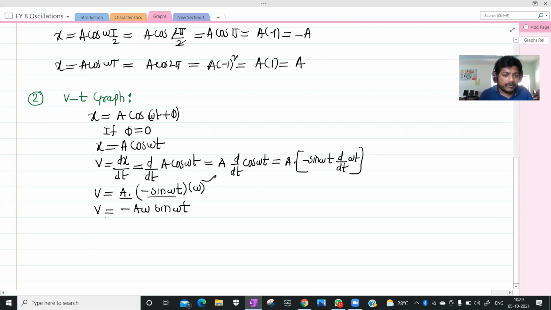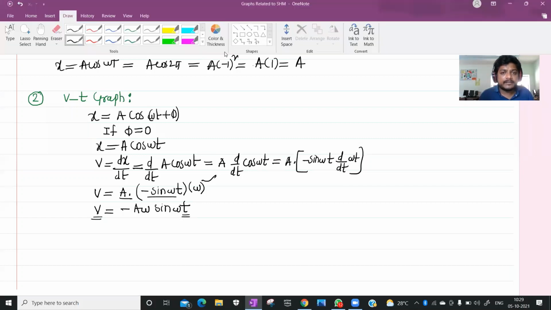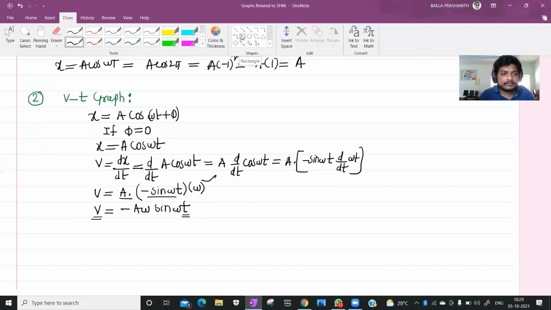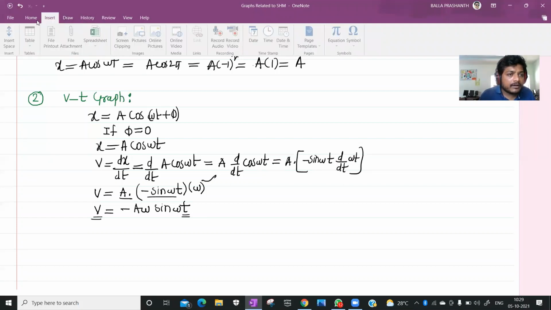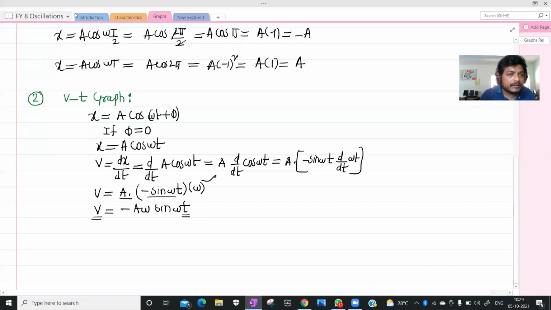Now we are going to draw a graph between velocity versus time.